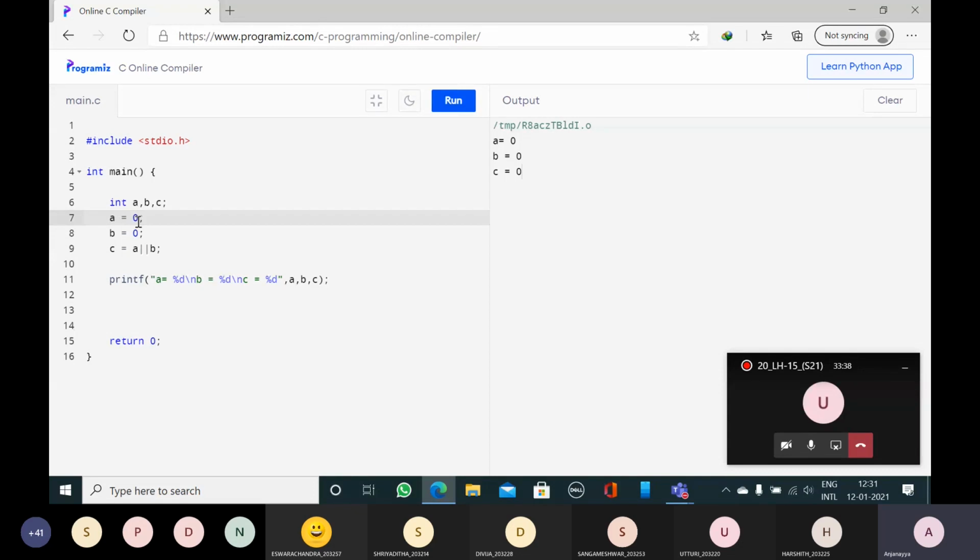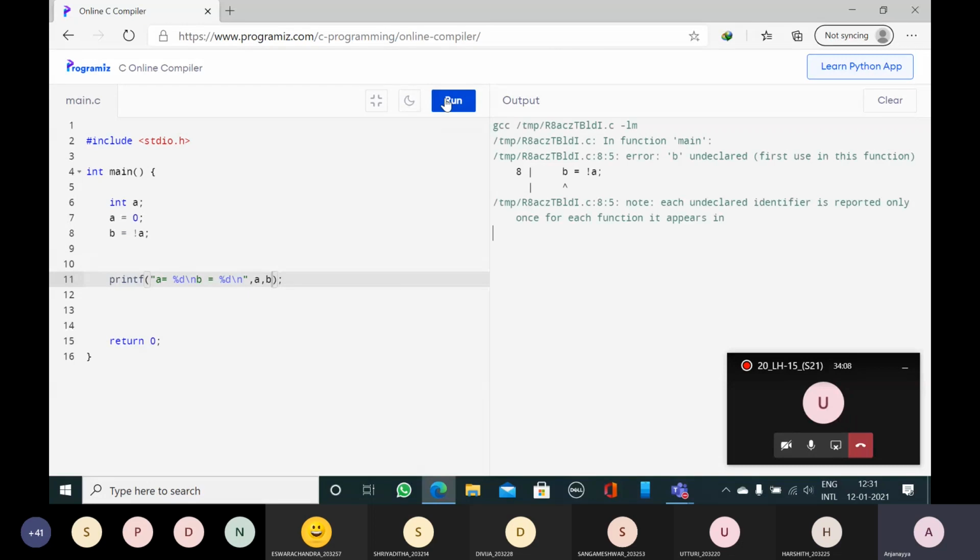Now, what is the third operator? Logical NOT. In this one, I will take a and b variables. c is not required. b is equal to not a. So a is 0. 0 means false. Not false means true. True means value is 1. Now what will be the value of b? 1. So I am printing a and b values. You can see the output screen.